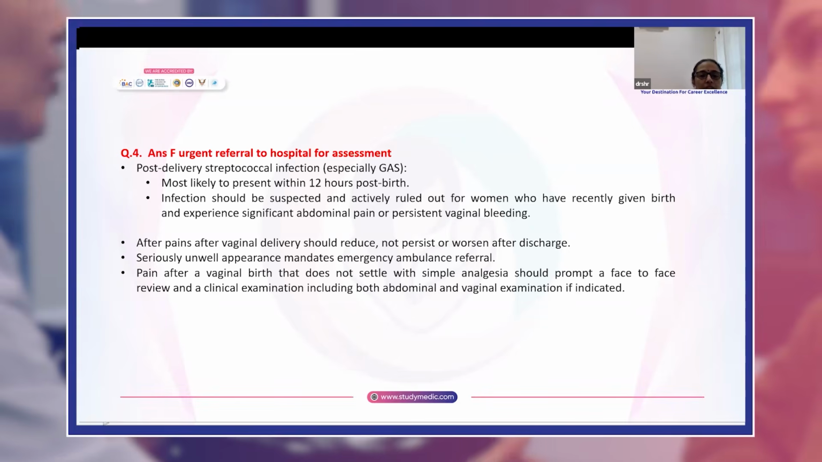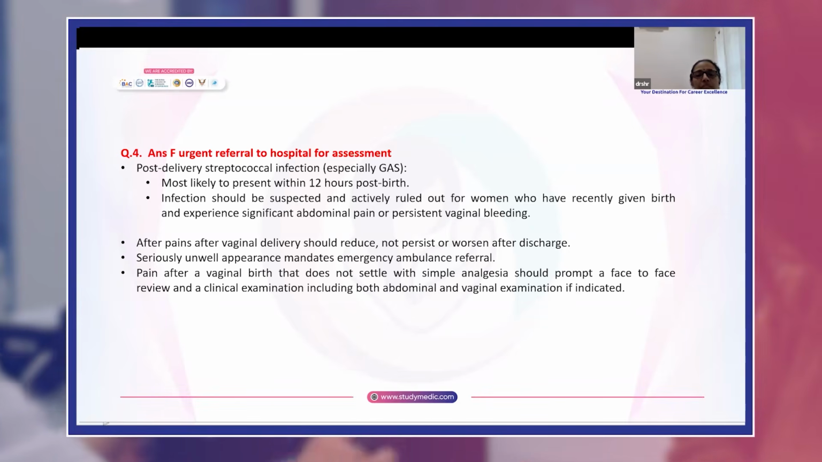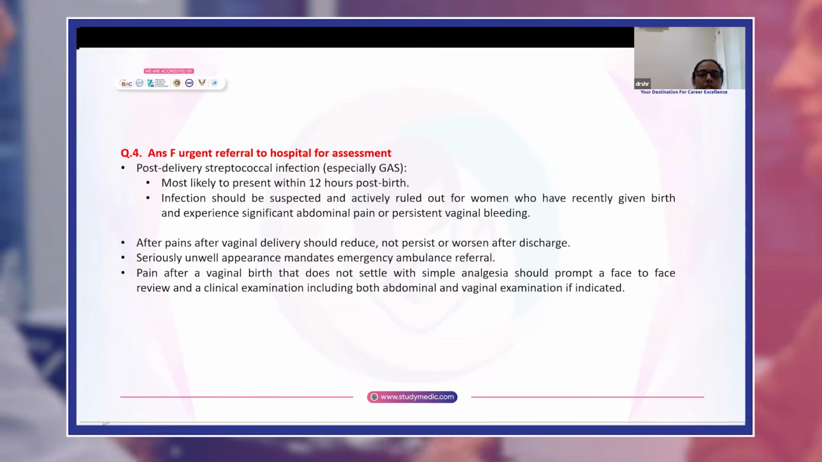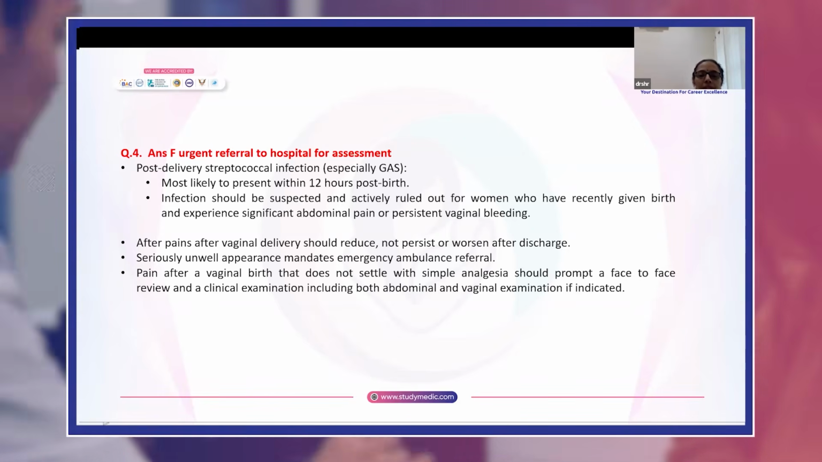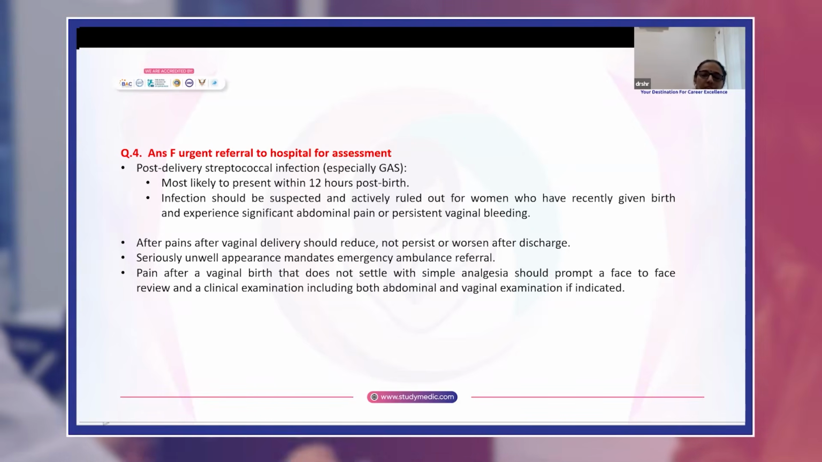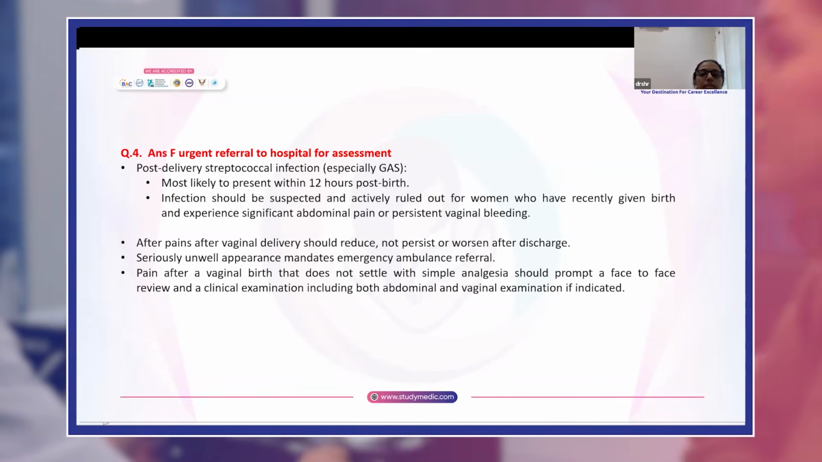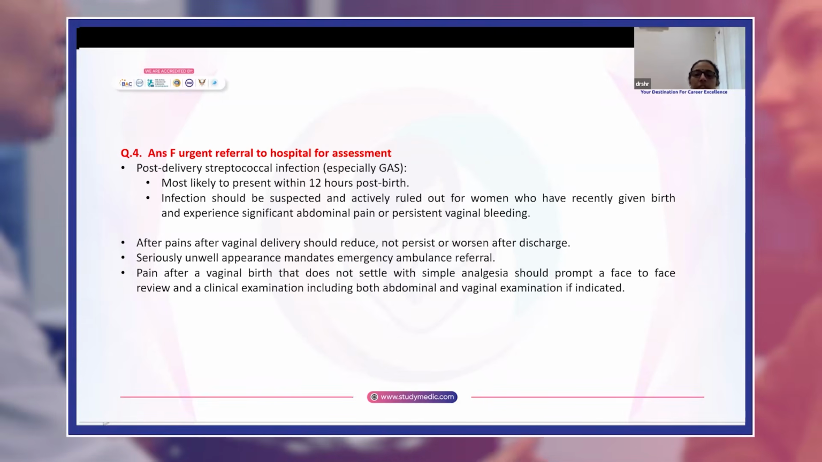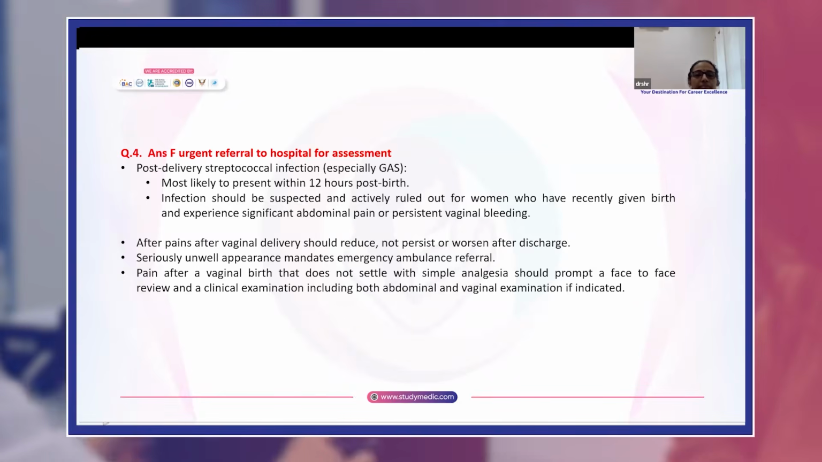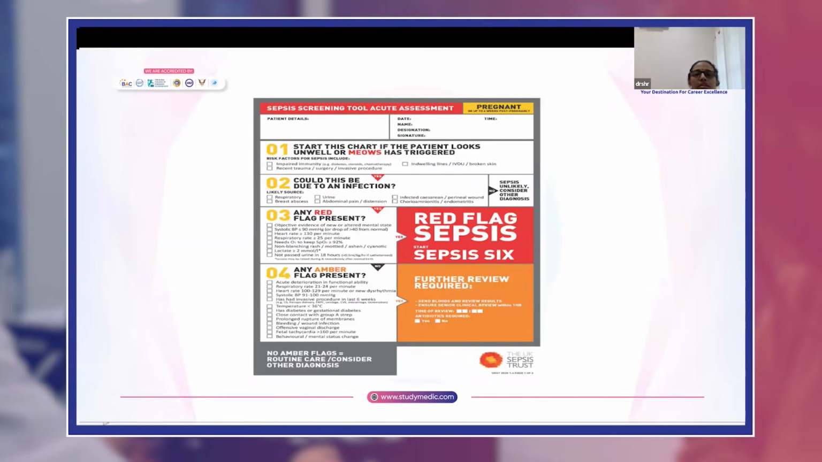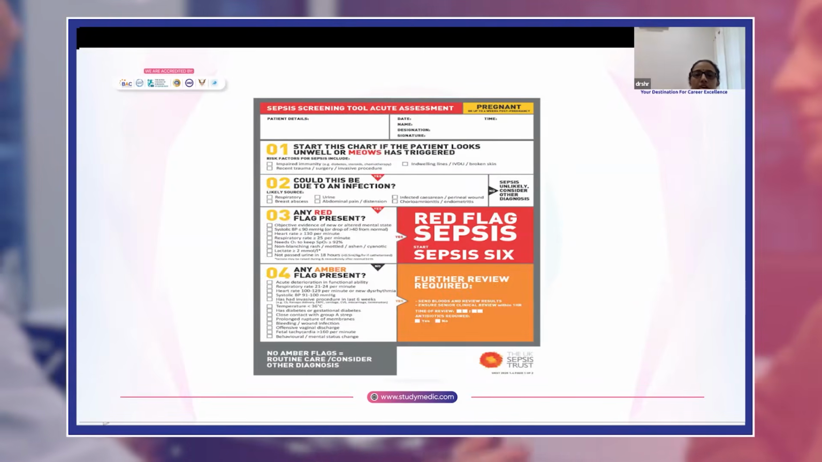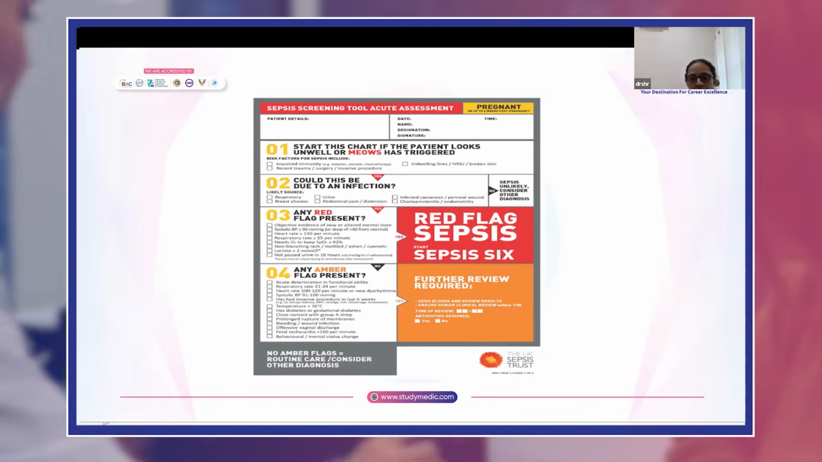And if the patient is seriously unwell, she should be referred by an emergency ambulance. Pain after a vaginal birth that does not settle with simple analgesia should prompt a face-to-face review and a clinical examination, including both abdominal and vaginal examination if indicated. This is the chart on red flag signs and the amber flag signs.